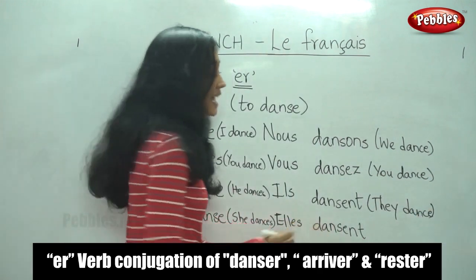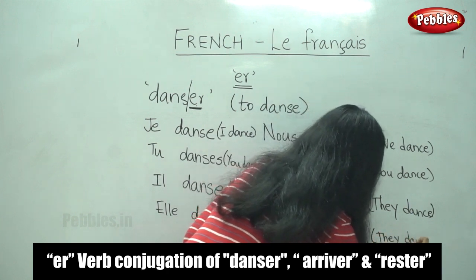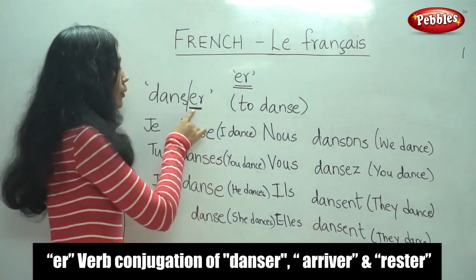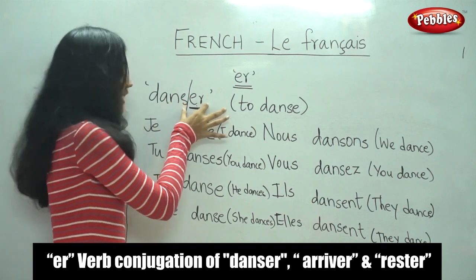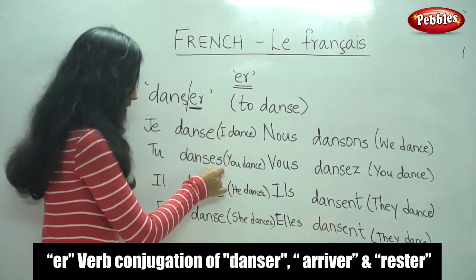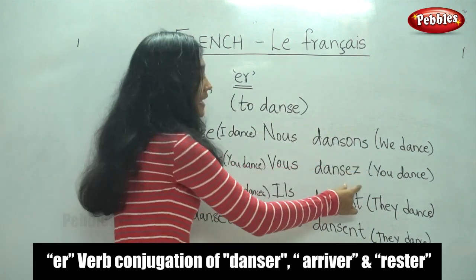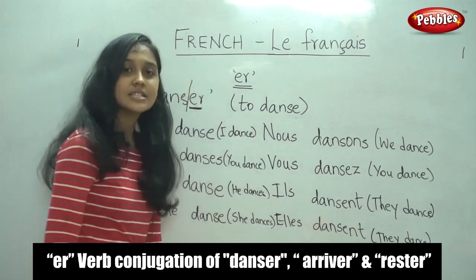It also means they dance. So, how did we conjugate this? We removed ER from the ER verb and replaced it with E, ES, E, E, ONS, EZ, ENT and ENT. Shall we see one more verb?